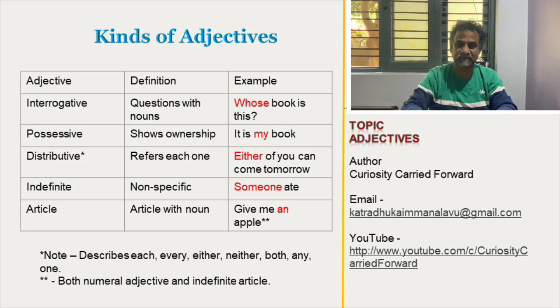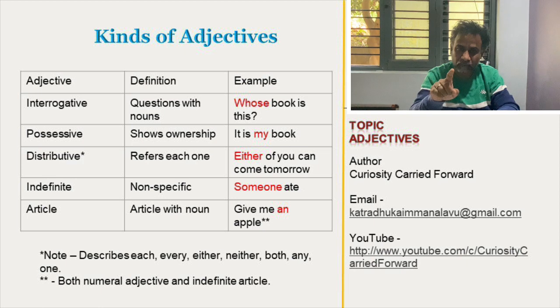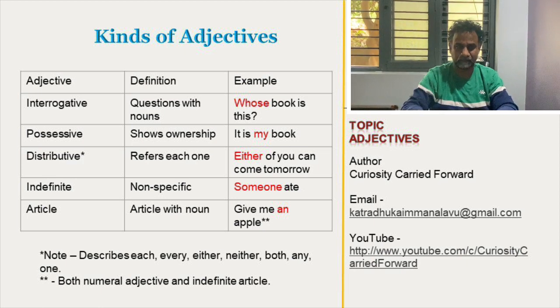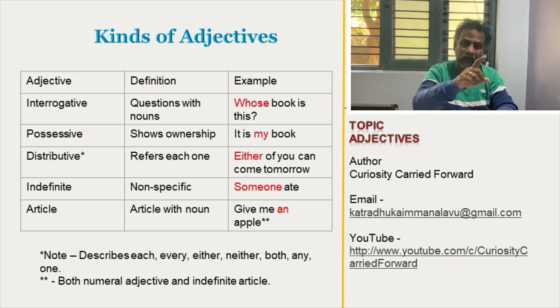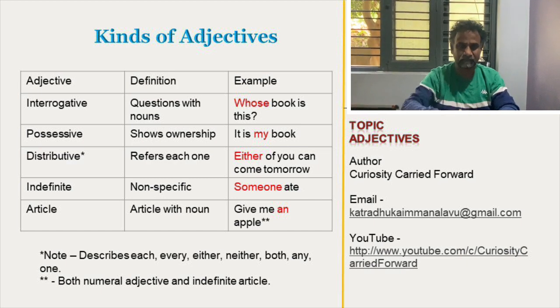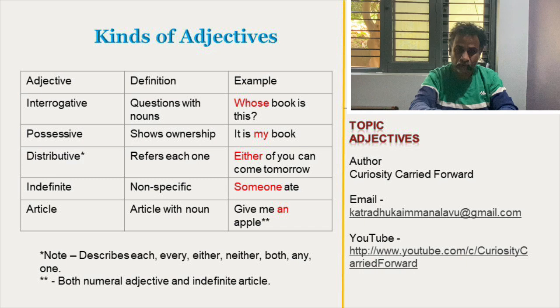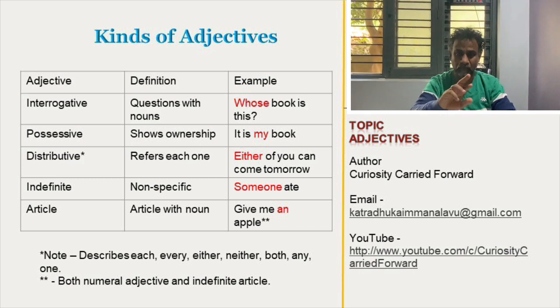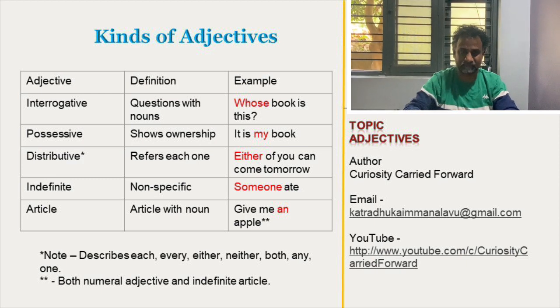If the teacher says, either of you should come, that means either you or he, anyone. If she says both, that means both of them should come. Anyone should not leave.